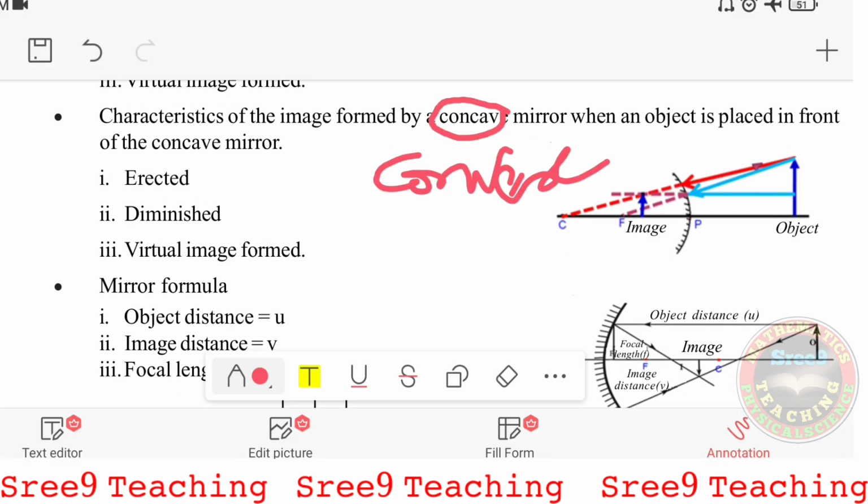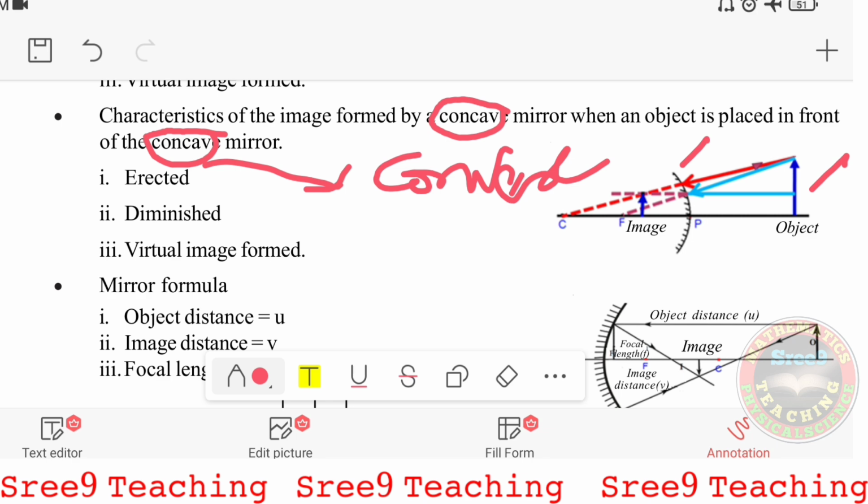Now you see, here on the screen, the characteristics of the image formed by a convex mirror. When an object is placed in front of the convex mirror, see here on the screen, this is the object and this is a convex mirror.